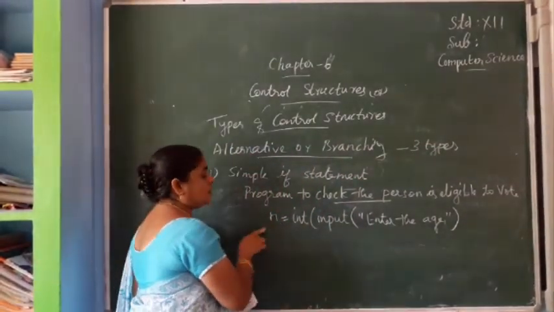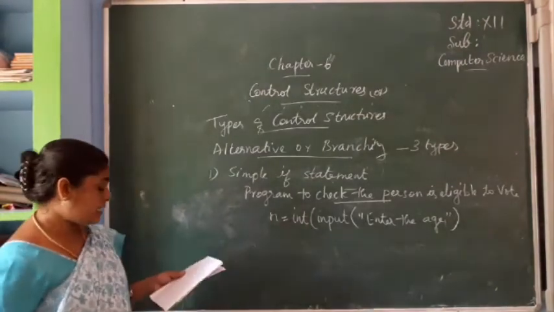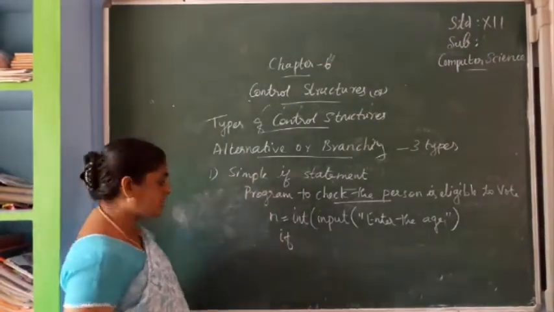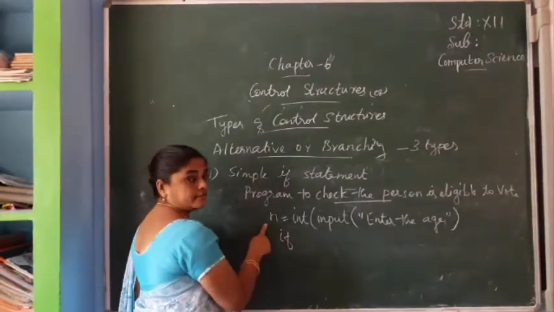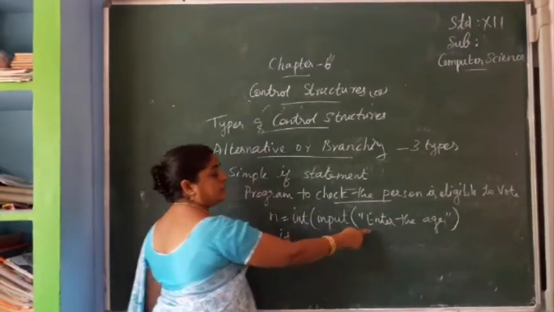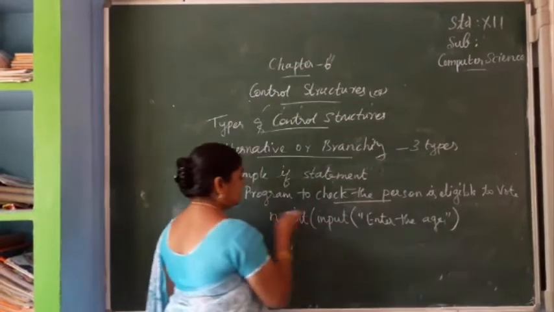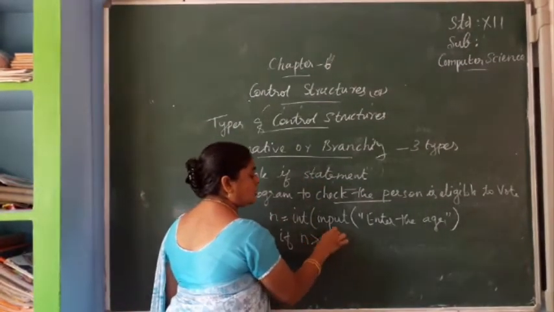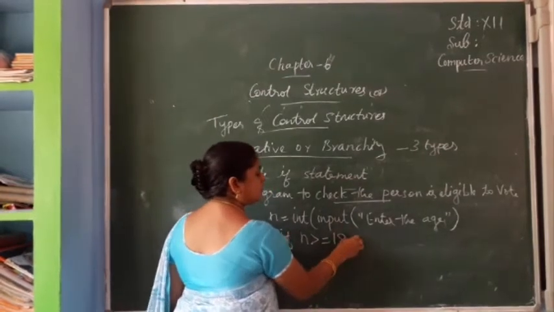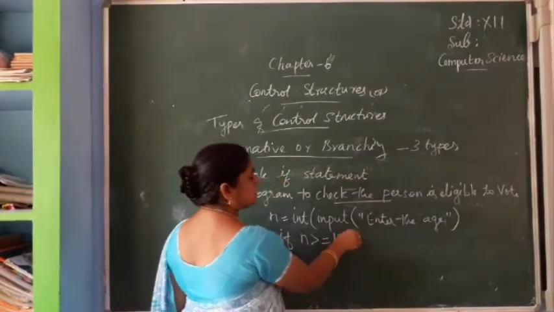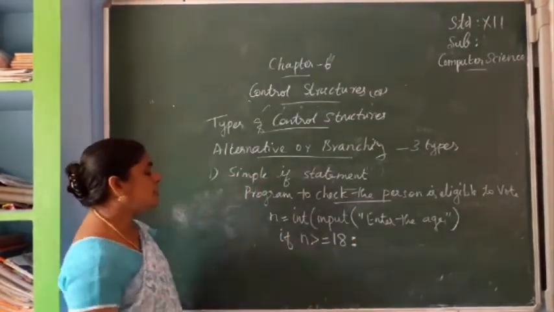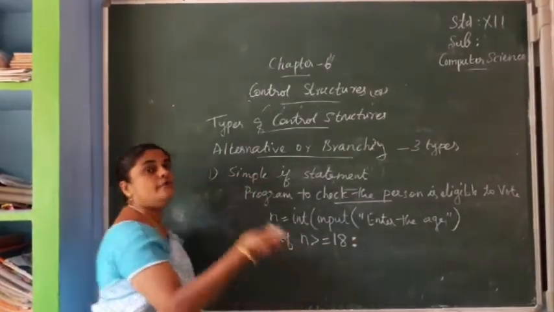Now the value of n is declared. Next we give the if statement. We enter the age in the variable n. So if n greater than or equal to 18, what comes last? One colon. In the syntax, the line is terminated by a colon.